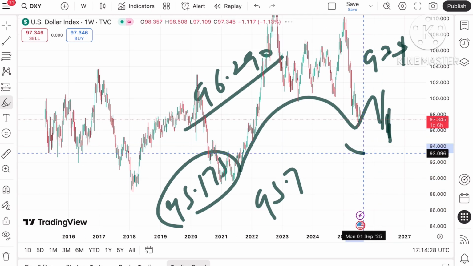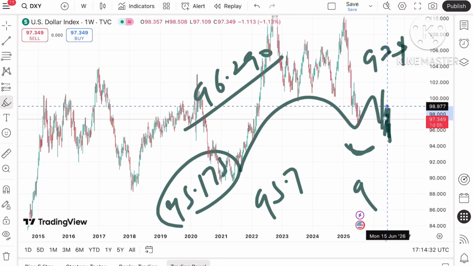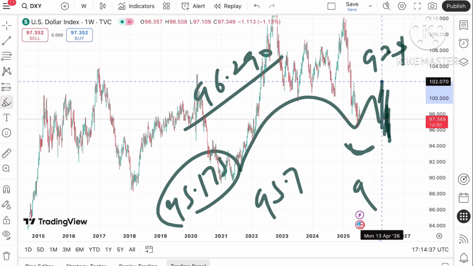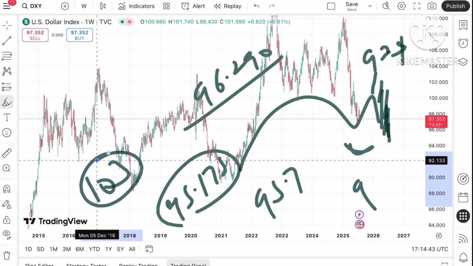Okay, but suppose it starts sustaining this level, it can move towards a level of 97.9, and then to a level of 98.9, and then if it sustains above that level, we can see 100.9, then a level of 102, and if that sustains, we can see the price move towards 103, and then a further upside can be seen.